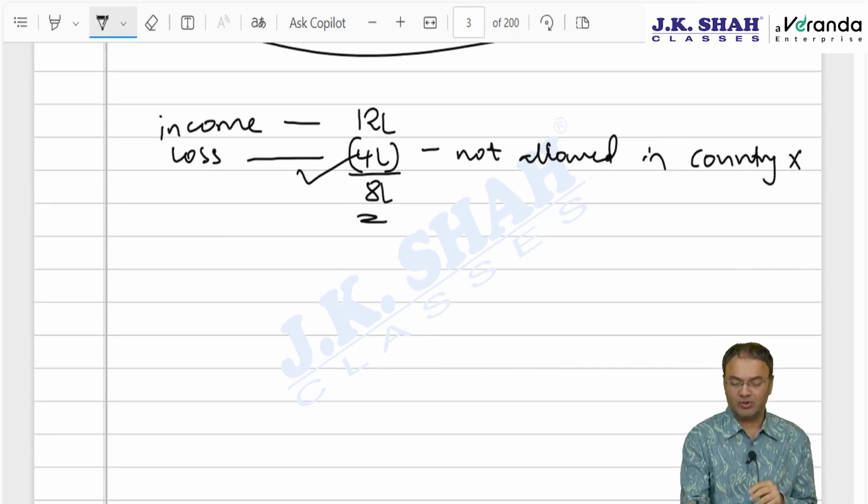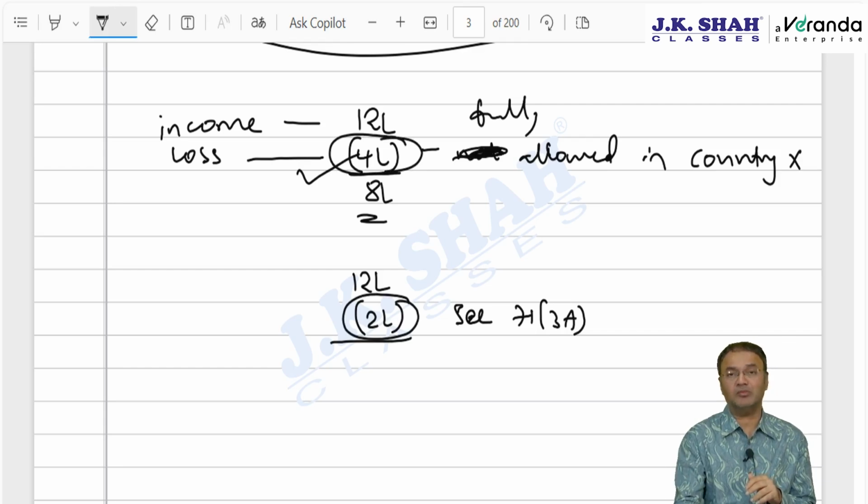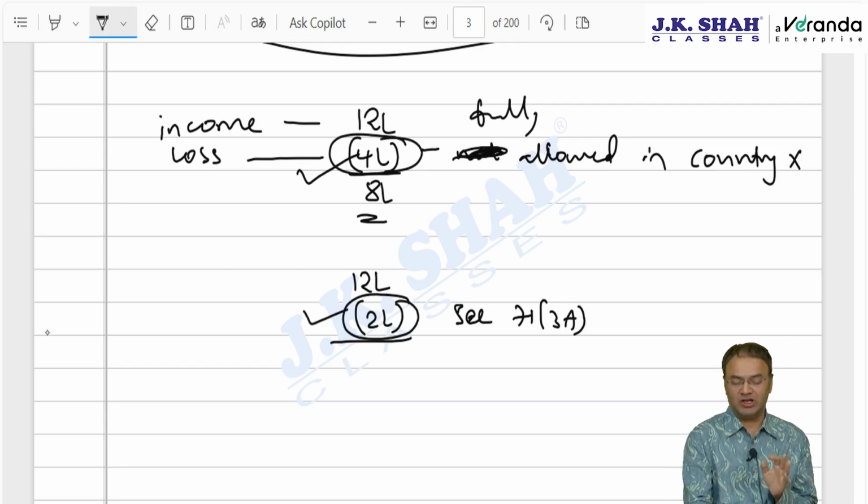In other words, supposing in a foreign country it is not allowed. Suppose if I change the example, if I tell you it is allowed in a foreign country, fully allowed, but in India out of 12 lakh only 2 lakh is allowed. It is IFHP laws, section 71 subsection 3A, for example. Then what to do? In a foreign country full 4 lakhs allowed, in India only 2 lakhs allowed maximum as per section 71 3A. Answer, allow 2 lakhs, whatever is the Indian tax law.